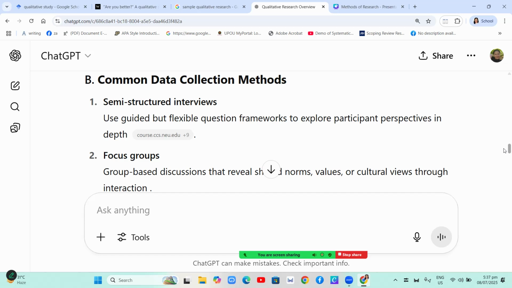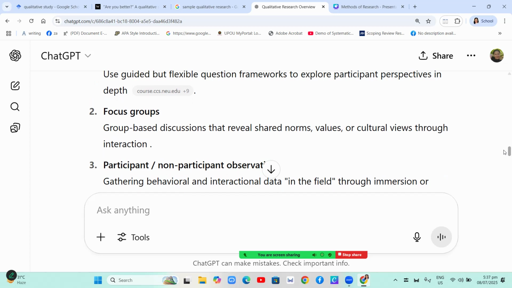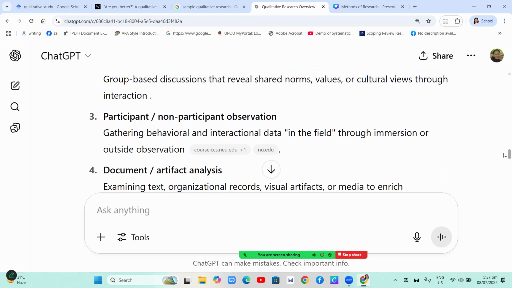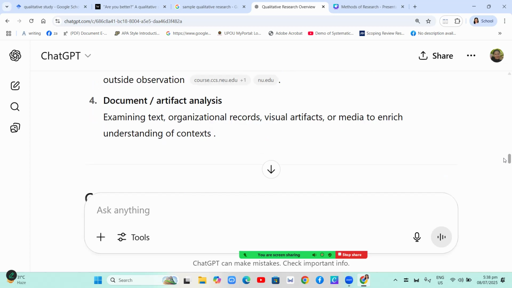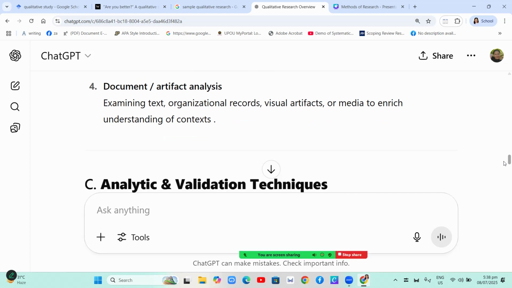First, semi-structured interviews. You will use guided but flexible question frameworks to explore participant perspectives in depth. And focus group discussion. Group-based discussions that reveal shared norms, values, or cultural views through interaction. And participant or non-participant observation. You will gather behavioral and interactional data in the field through immersion or outside observation. Another one is document or artifact analysis. As a researcher, you will examine the text, organizational records, visual artifacts, or media to enrich understanding of context.